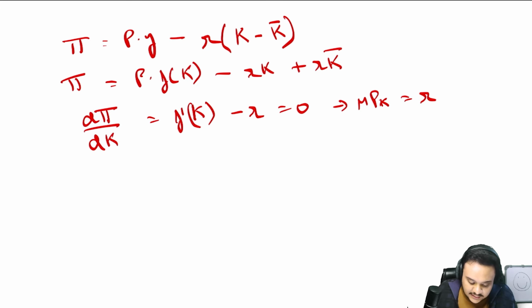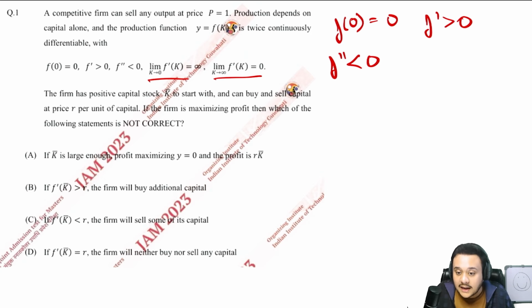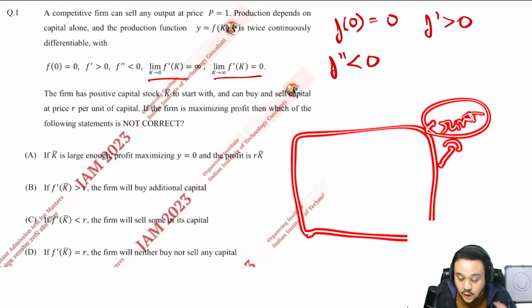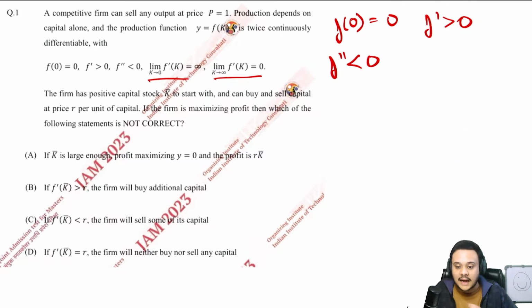We said that this rk bar is basically just a constant value that is being added to it. So regardless of our level of production, let us take the example of the farmland again. Regardless of our level of production or the level of capital that we have employed, this is basically just a rent that keeps on coming to you. It is a fixed level of income basically. Okay, you can just call it free money.